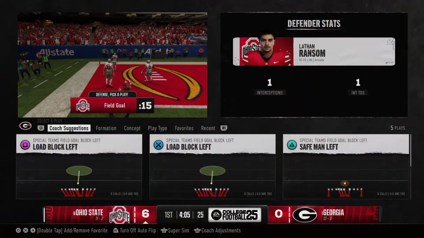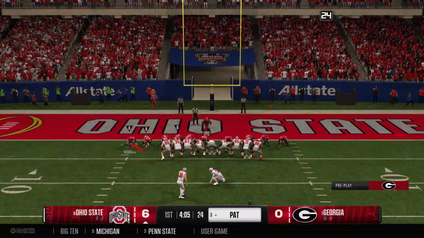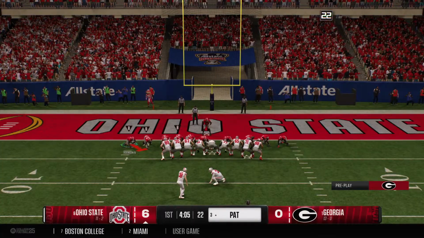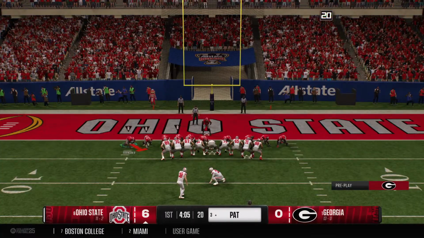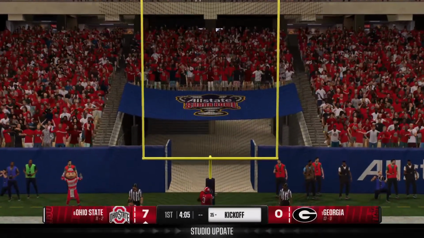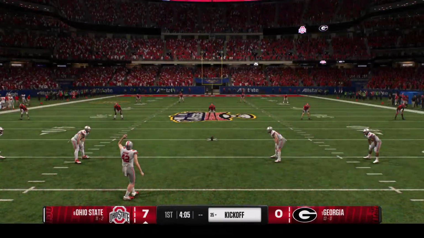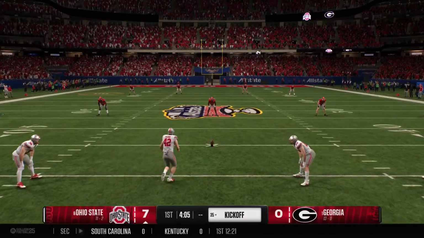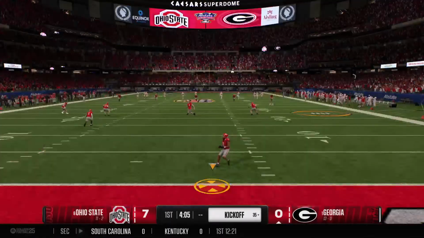And the pick six. Touchdown, Ohio State. Boy, that's a 14-point swing on the opening drive. Instead of worrying about giving up points, not only do they come up with this interception, but to take it into the end zone, they're an extra point away from really giving their offense an edge.